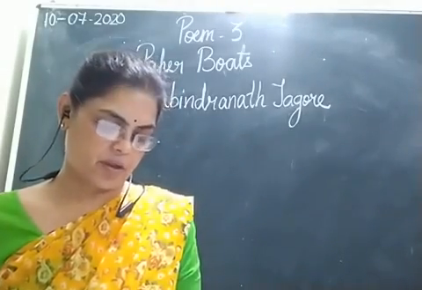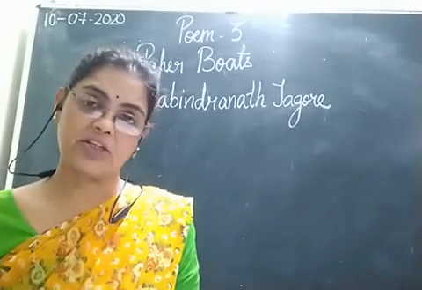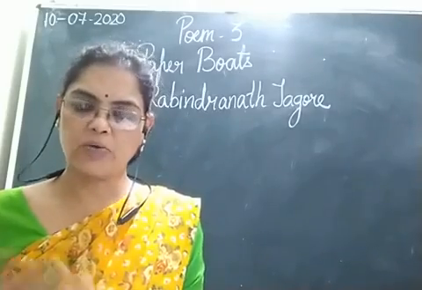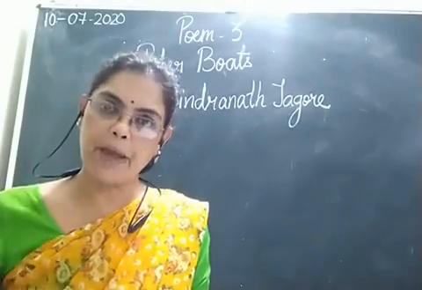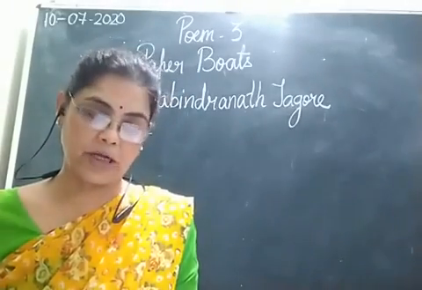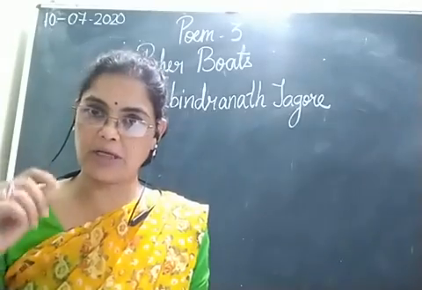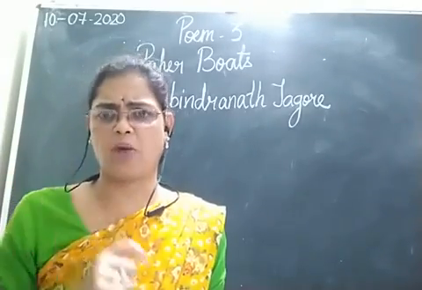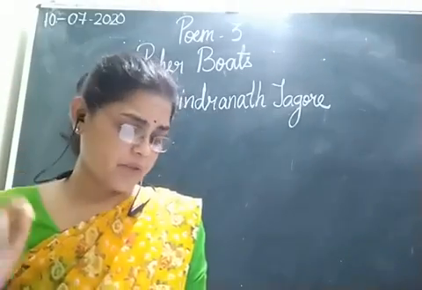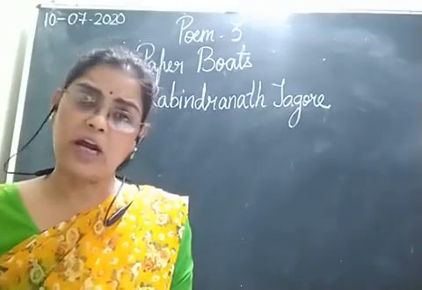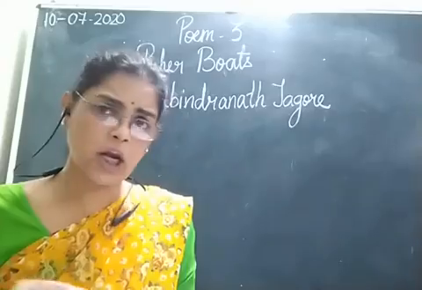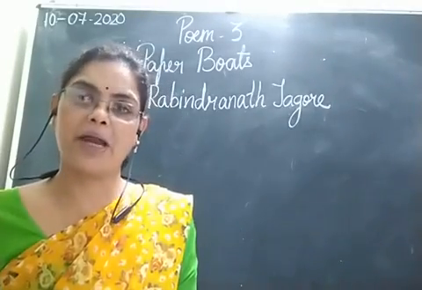Question 3. What does the poet dream at night? At night also, the child who is sleeping is dreaming about his paper boats. Here you need to keep in mind that the poet has written this poem from the child's point of view. So, the child is dreaming. At night, the poet dreams that his paper boats float on and on under the midnight stars.